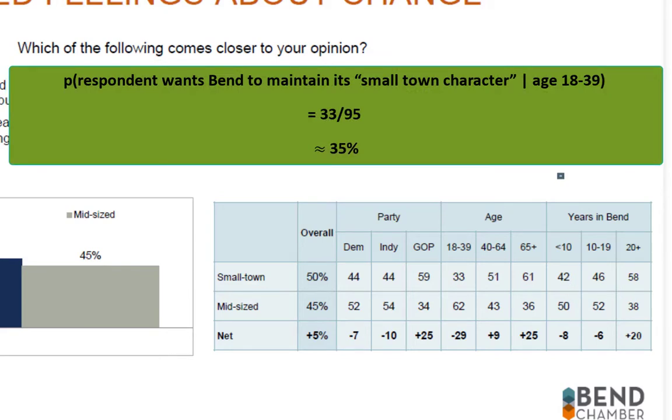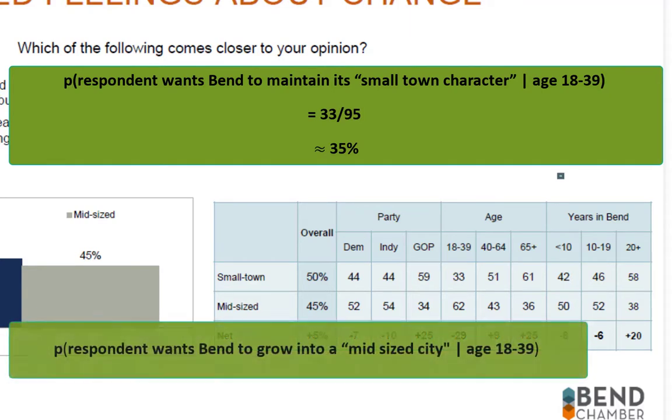Now, let's compare that with the chance a respondent wants Bend to grow into a medium-sized city, given that their age is 18 through 39. So once again, we're looking at the 18 through 39-year-olds.